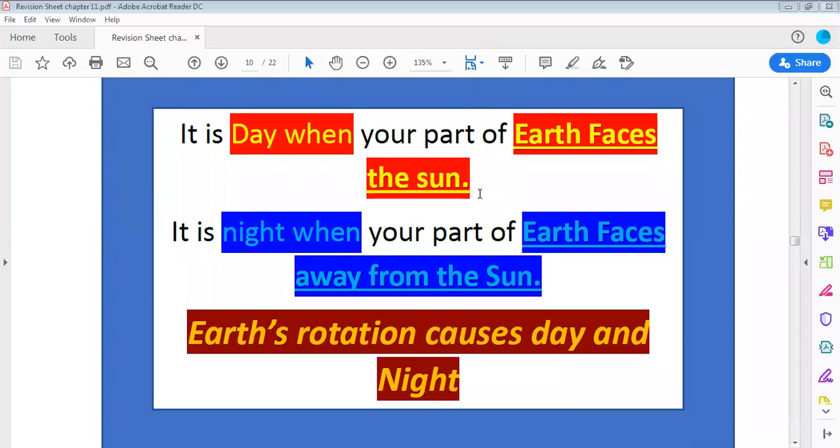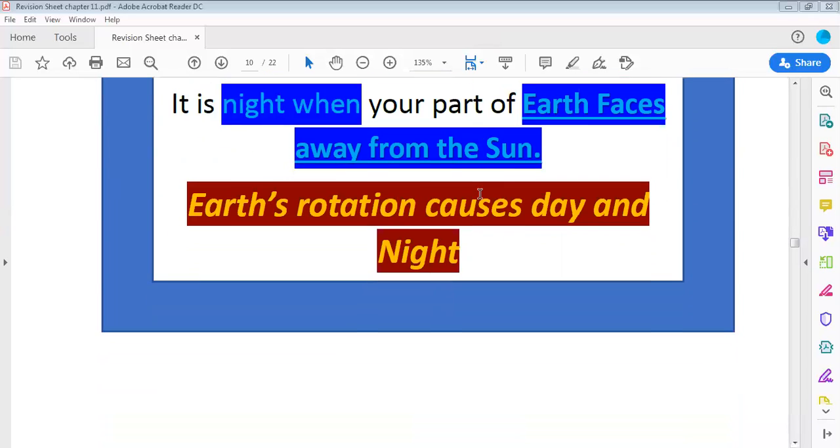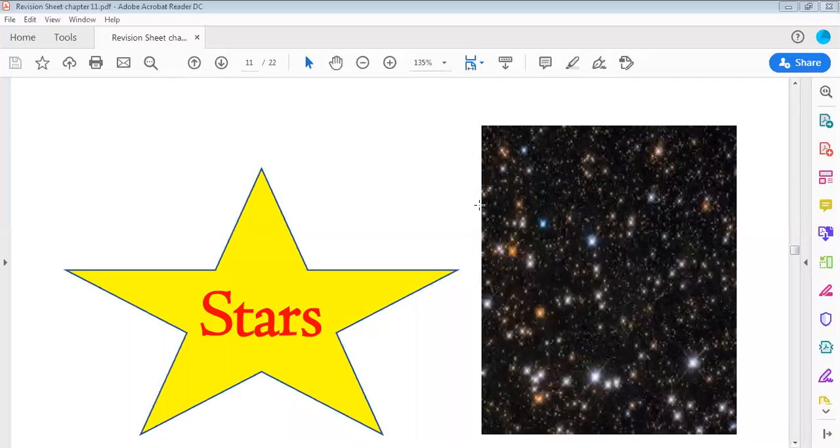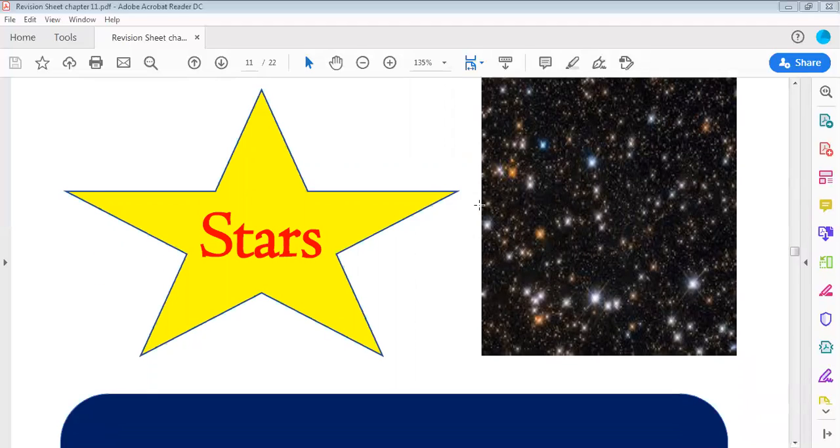And because of earth rotation, there is day and night. Because of earth rotation, sunrise first and then the sunset. And we learned as well what we can see in the space or in the sky. Stars, yes. And we said that sun is one of the stars in the space. It is our big star in the space.